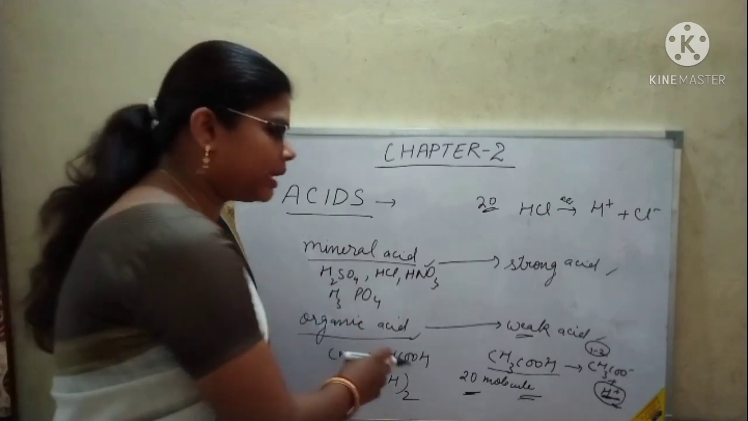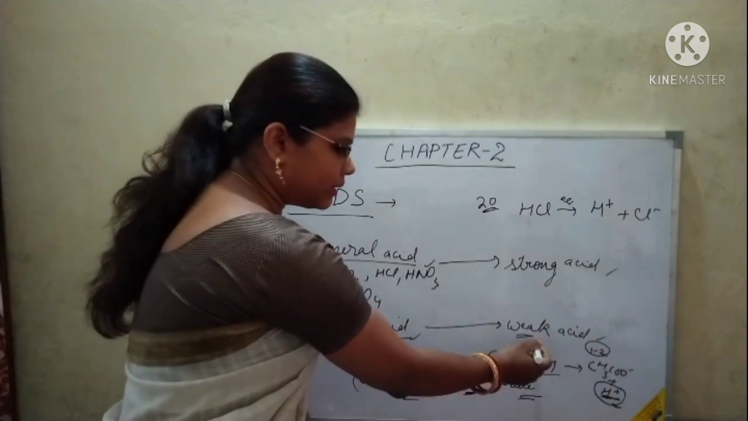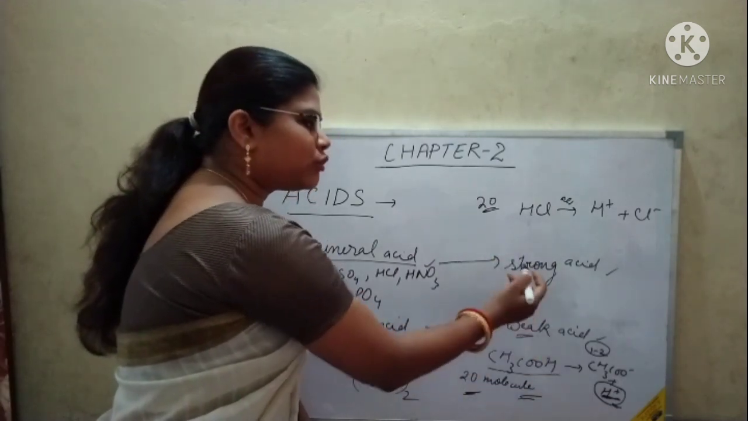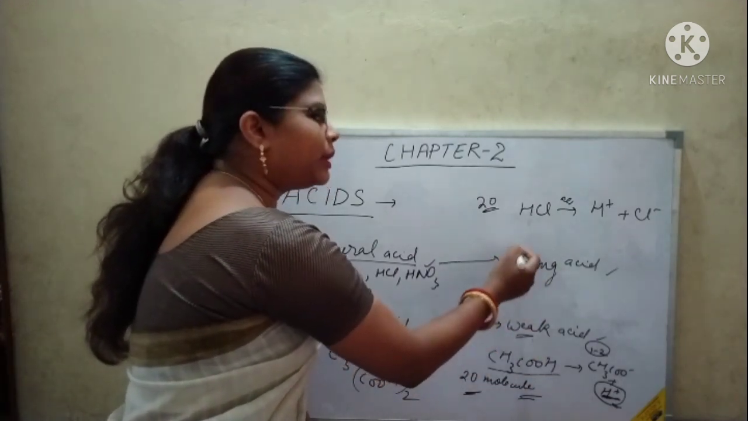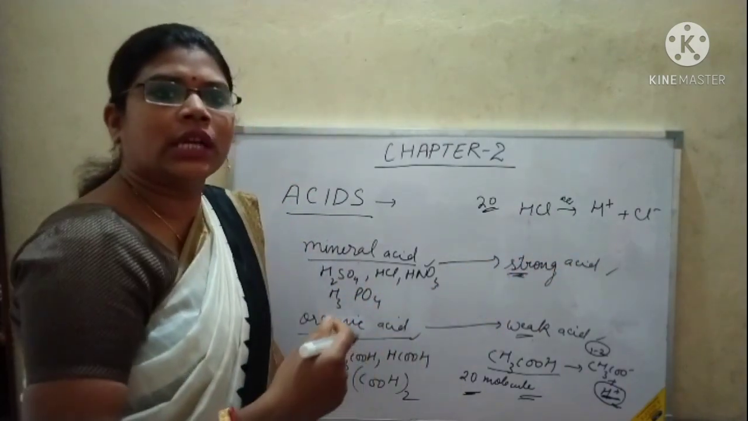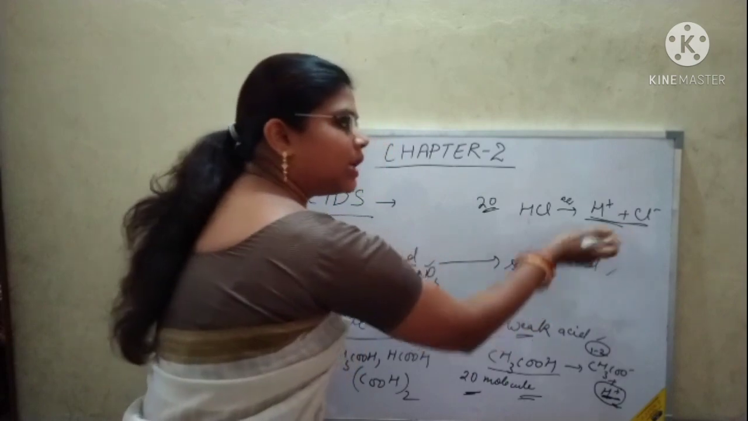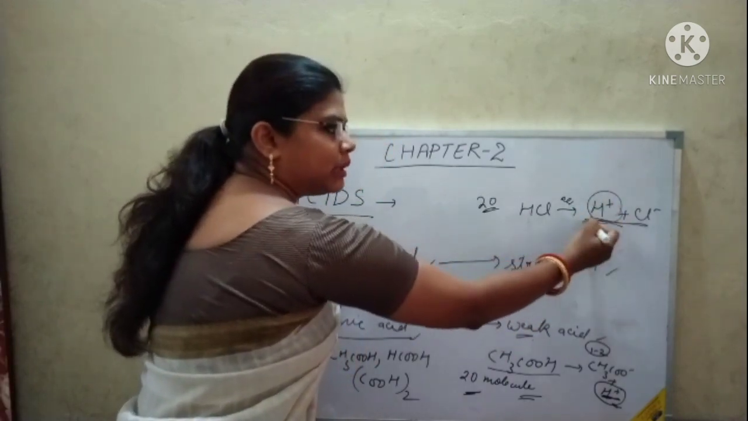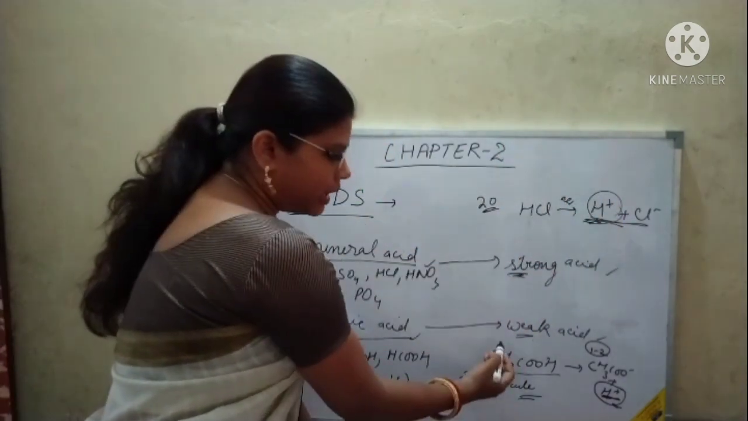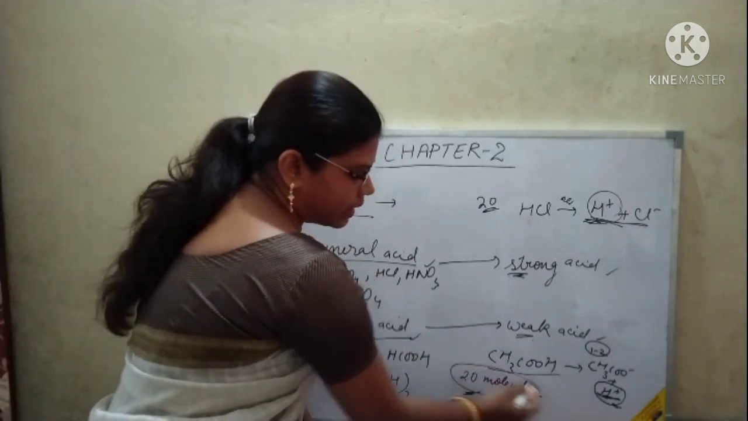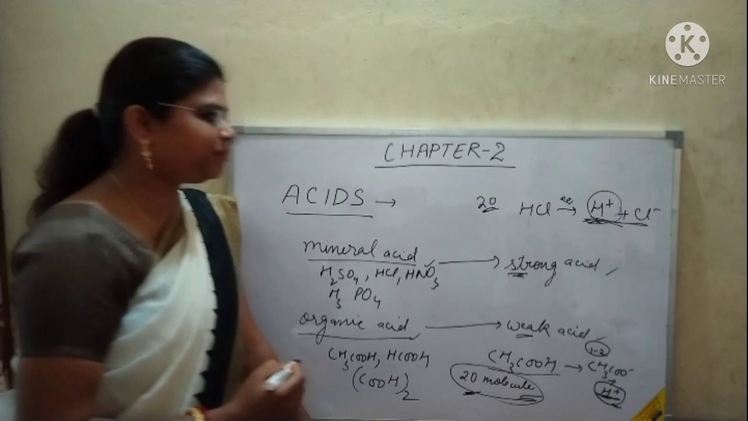Students, acids can also be divided on the basis of basicity. Okay, so the next topic we are going to study is basicity of an acid. Now what is basicity of an acid? Basicity of an acid means the number of hydrogen ions it can produce by the ionization of one molecule of acid.